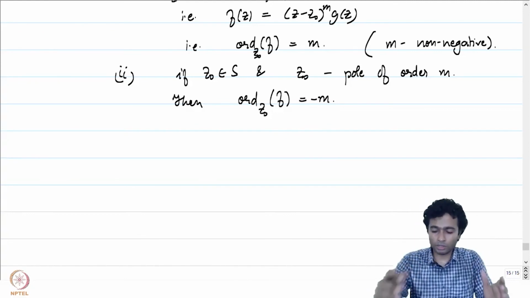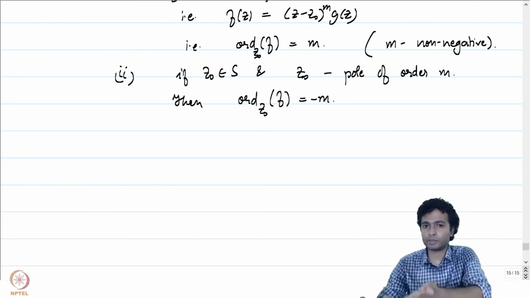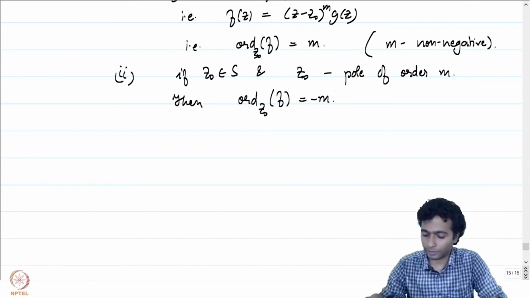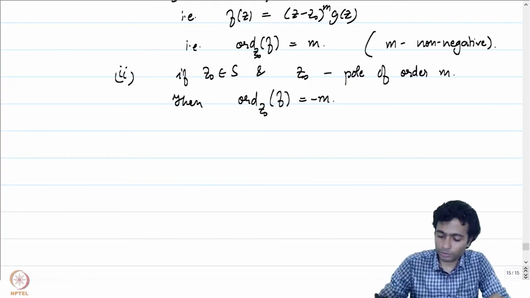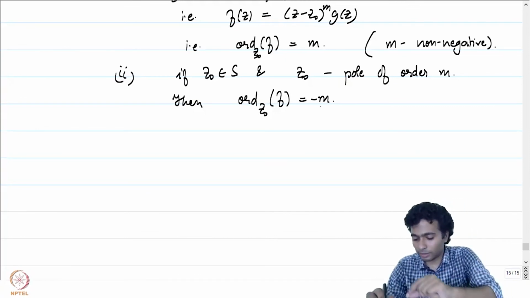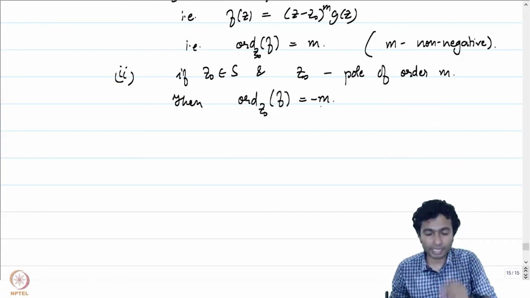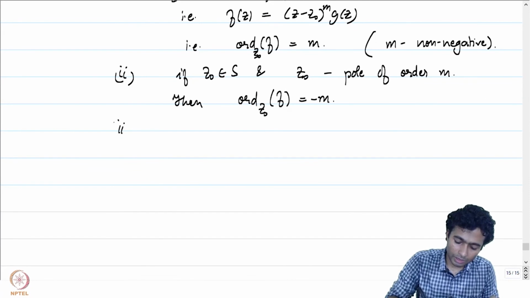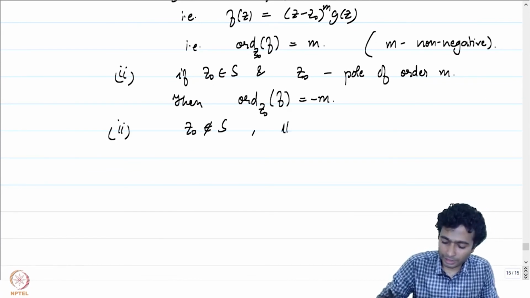Remember that if it is a pole, then we can write f of z as g of z by (z minus z0) to the power m, where g of z0 is not equal to 0. And this m is what was the order of the pole. So the order of the function f at z0 is now being defined as minus m in this particular case. If z0 is now not a point in capital S, then yet again follow 1.